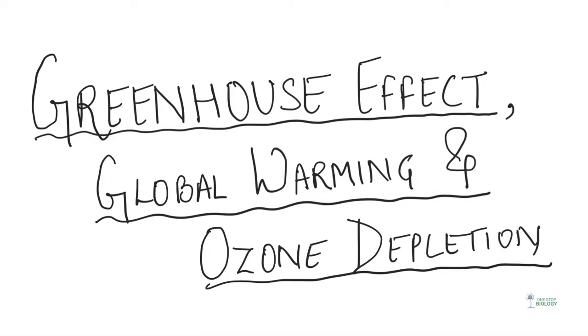So guys, in today's video, we are going to understand what exactly are these terms that you see written here. So we are going to discuss about greenhouse effect. Then we are going to discuss about what is the impact of greenhouse gases on the Earth and exactly what is global warming. And we'll also discuss the ozone depletion.